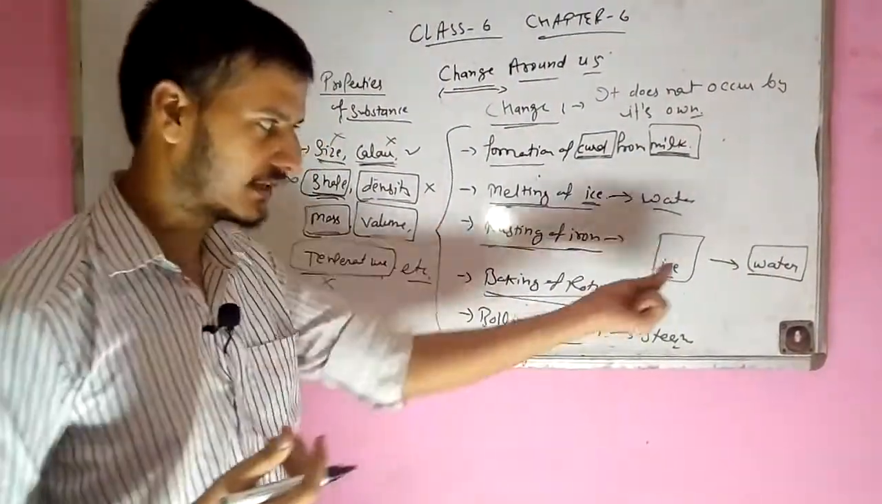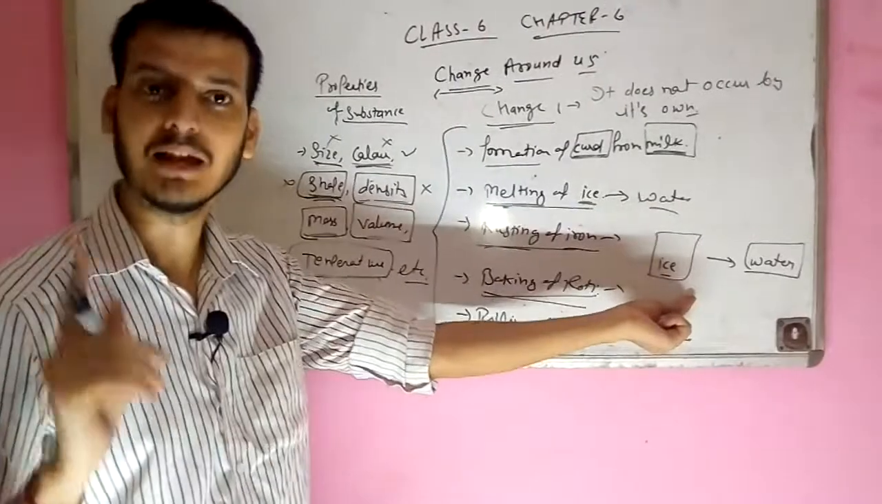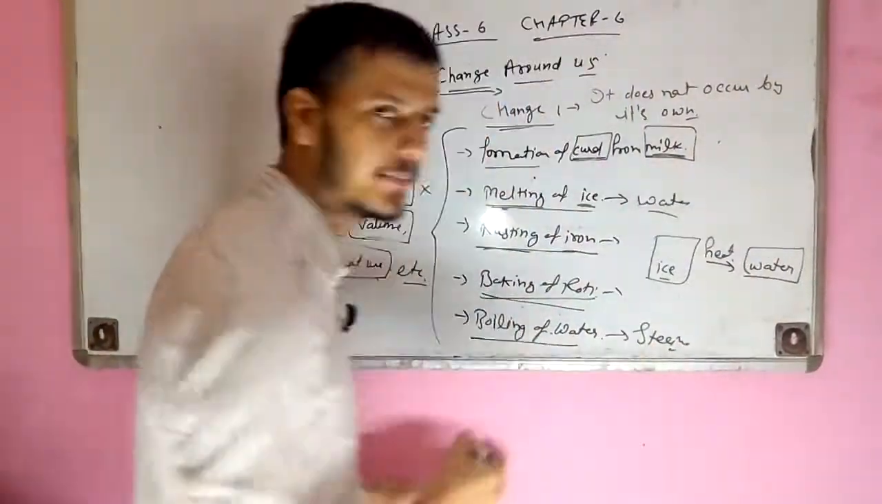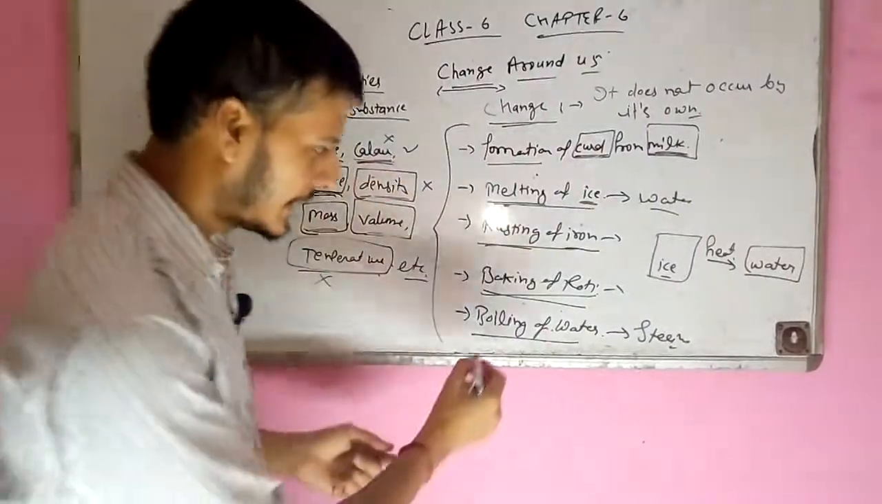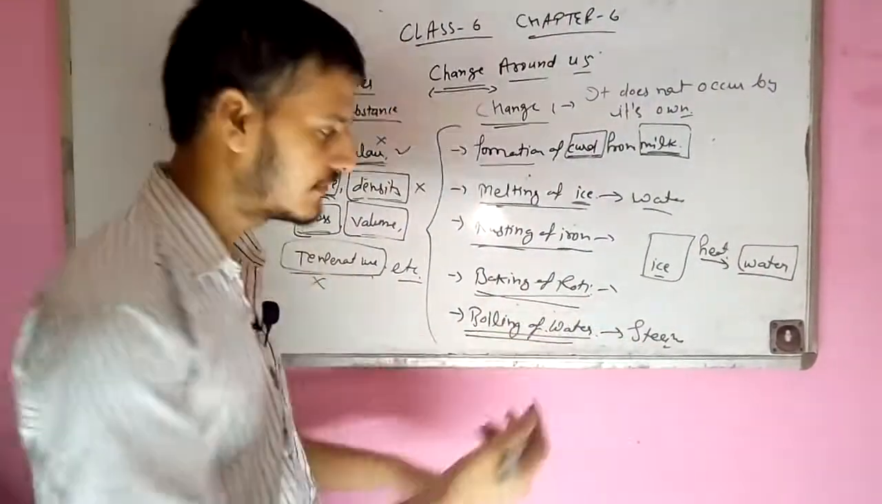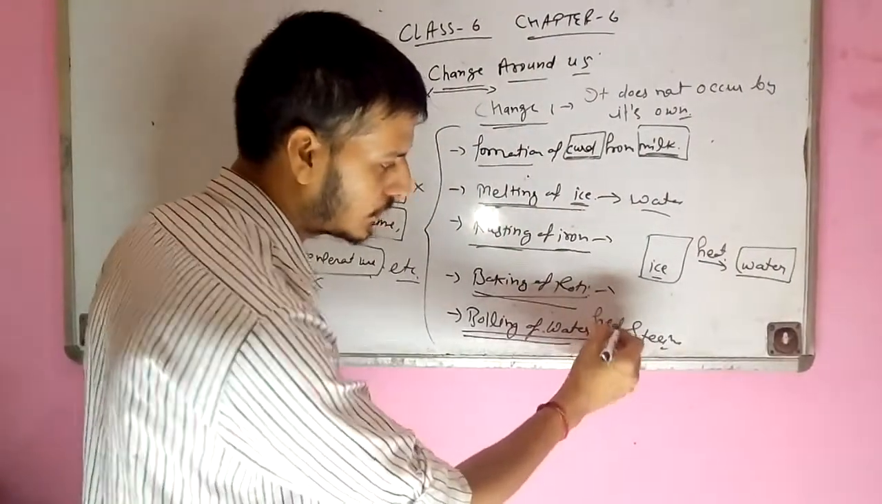If I will not give heat to the ice, it will not melt. So there are some conditions required, that is the heat. If I take the whole example, boiling of water, water cannot be boiled into steam until we give the heat. So there is also some heat required.